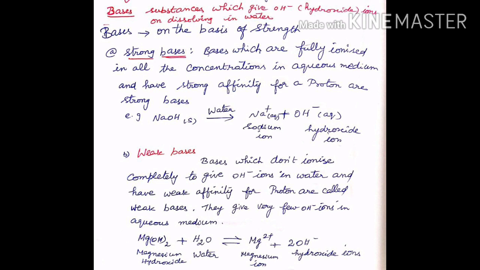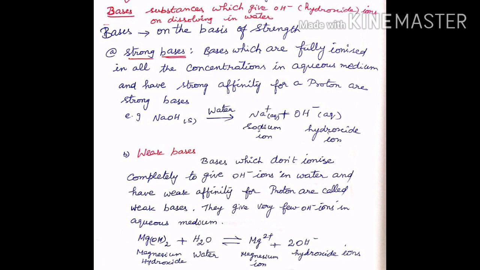On the basis of strength, the bases are categorized into strong bases and weak bases. What are strong bases? Bases which are fully ionized in all concentrations in aqueous medium and have strong affinity for a proton are strong bases. For example, NaOH when dissolved in water dissociates to give Na plus and OH minus ions, that is sodium ions and hydroxide ions.